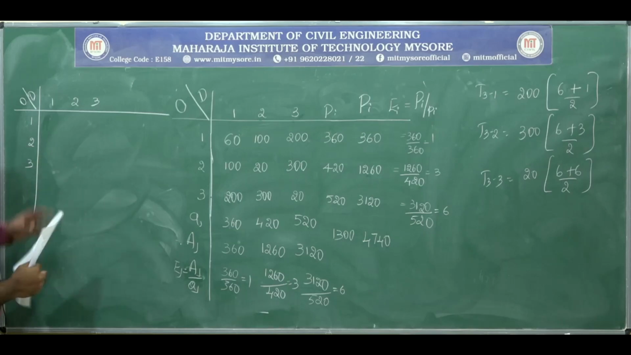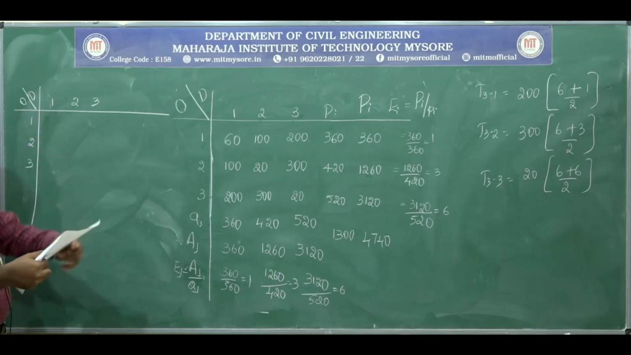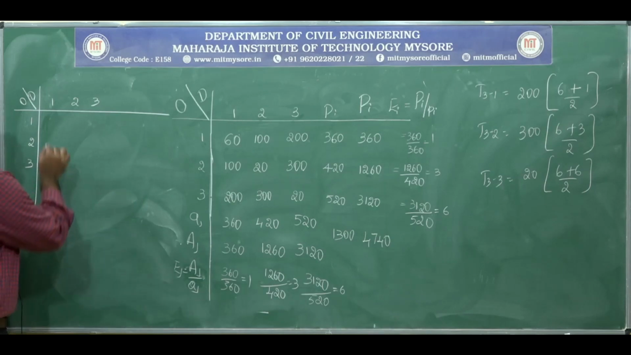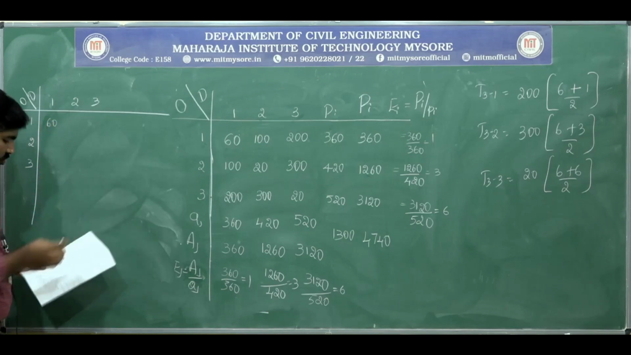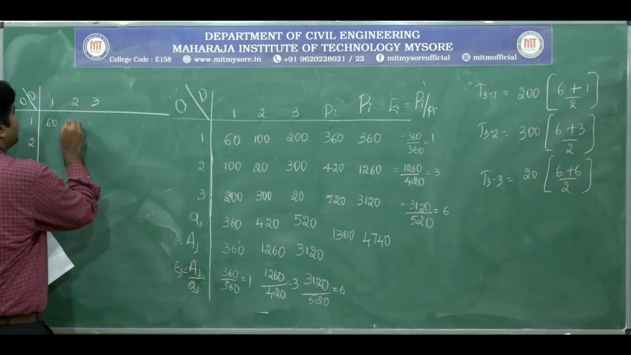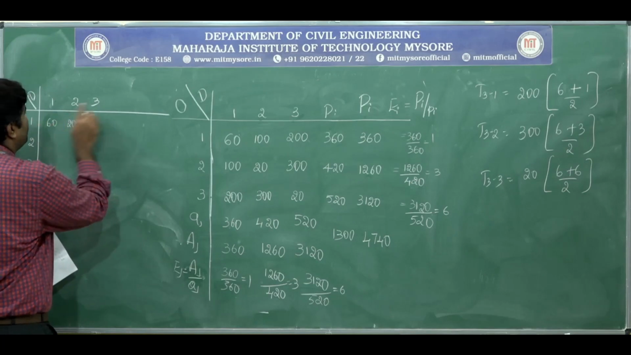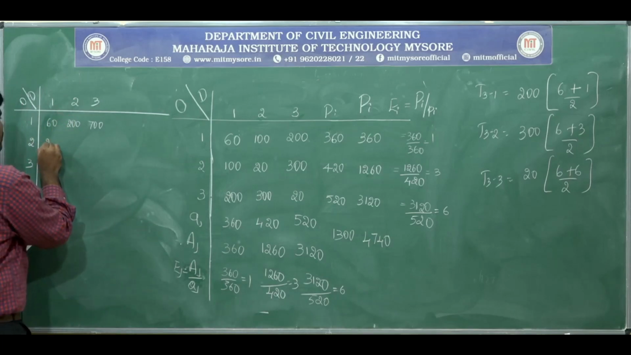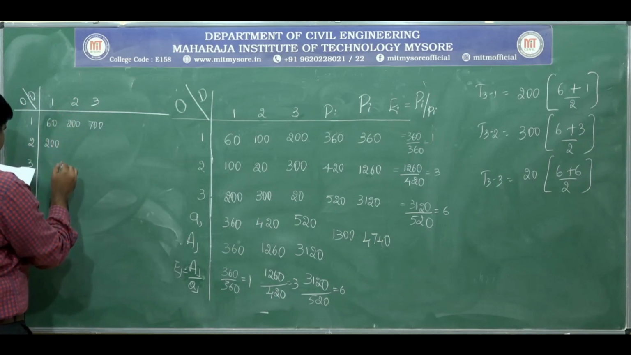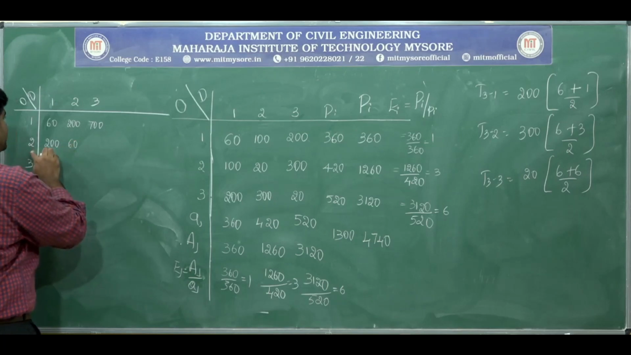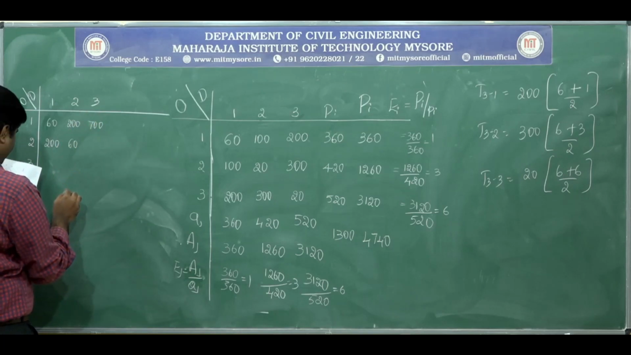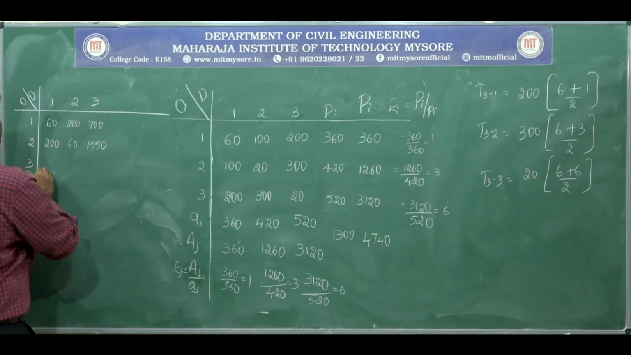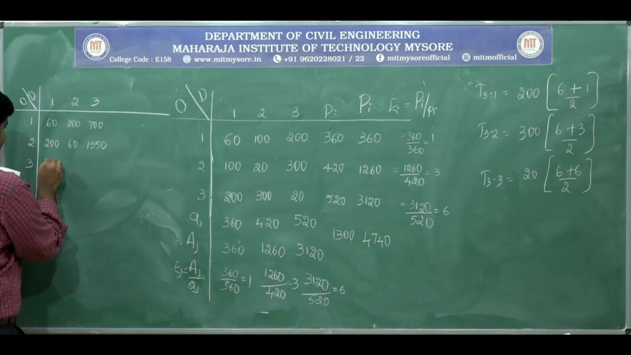See the new values. What did you get between 1 to 1? How much is the new value for 1 to 1? 60. 1 to 2, 200. 1 to 3, 700. Next 2 to 1, you have got 200. 2 to 3, 60. 2 to 3, 1350. Next 3 to 1, it is 700.